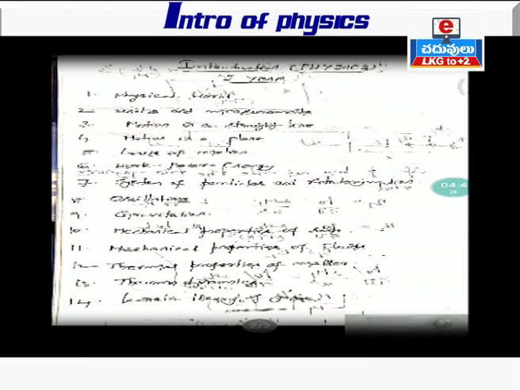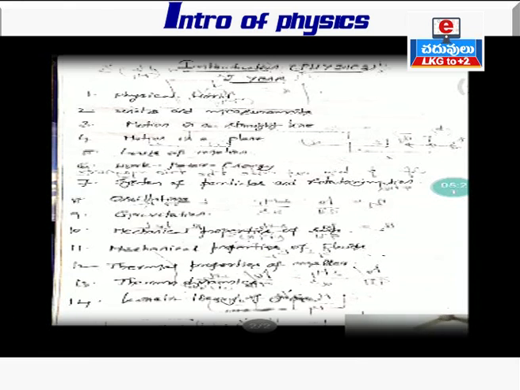And work, power, energy. I told you energy can be considered a part of physics. We can discuss energy as a part of physics in this sixth chapter. And then system of particles and rotatory motion, oscillations, gravitation, mechanical properties of solids, mechanical properties of fluids, and then thermal properties of matter, thermodynamics, and kinetic theory of gases. So in the first year syllabus, we have to study these 14 lessons.